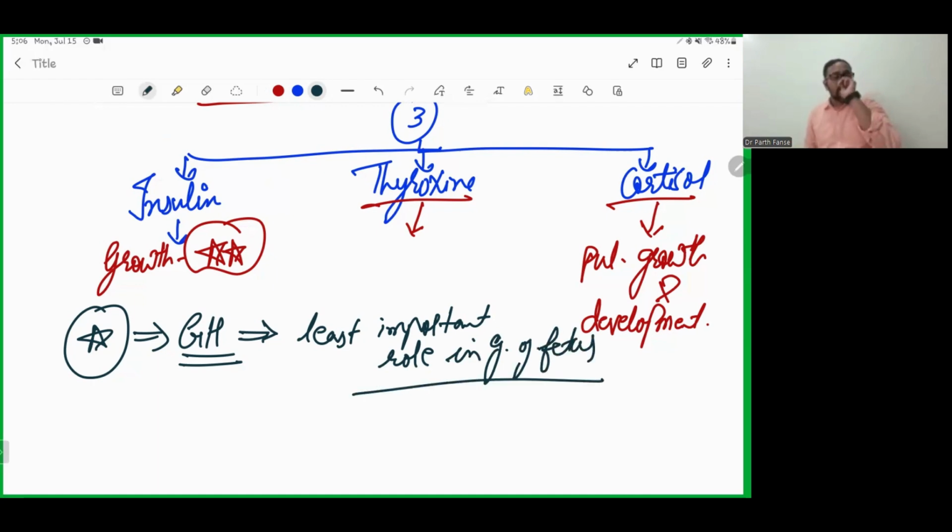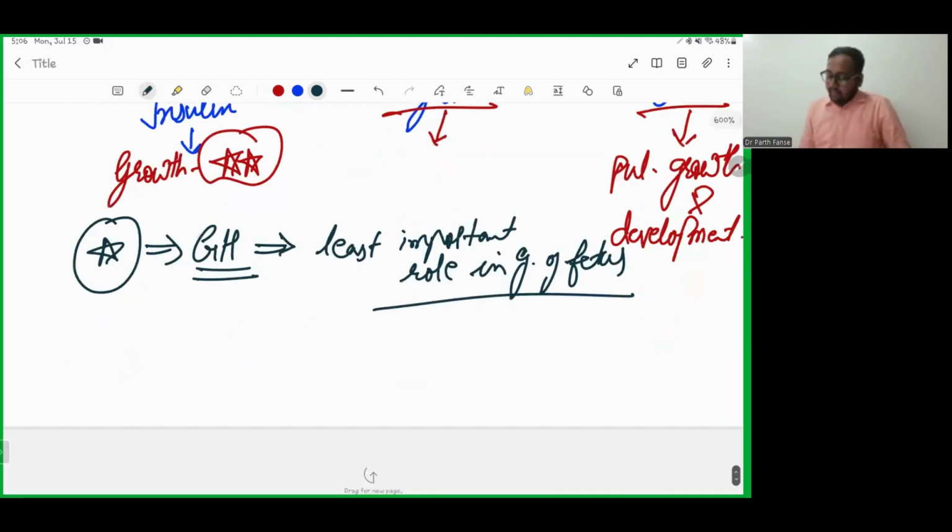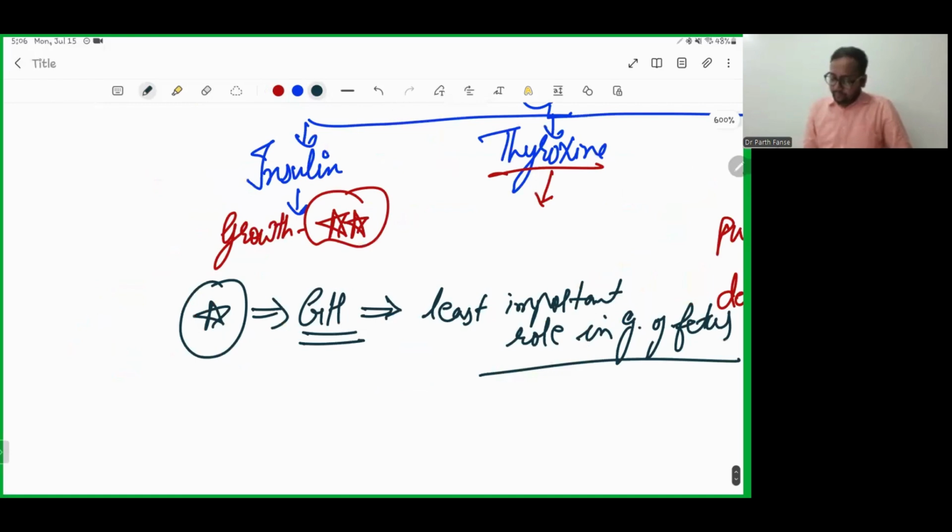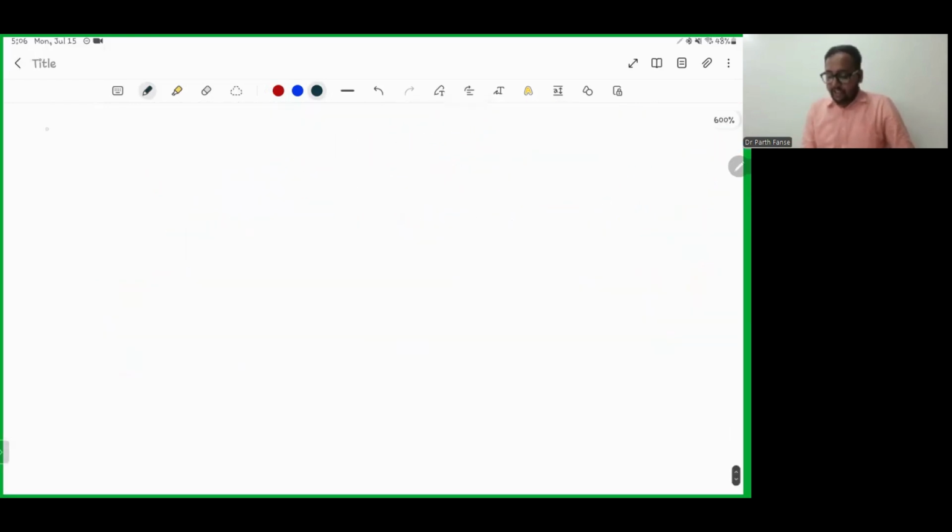So am I done with this? This was about one-liners about the hormones responsible for growth in the fetus. Then we talk about stature. One more one-liner we need to remember is about stature. Stature is nothing but a term used for height.